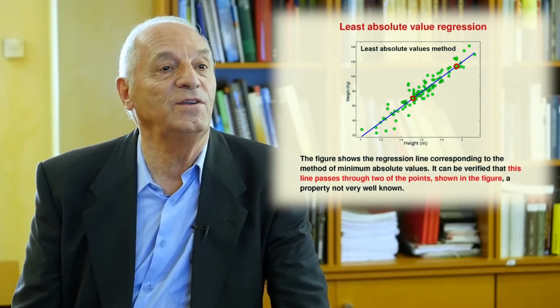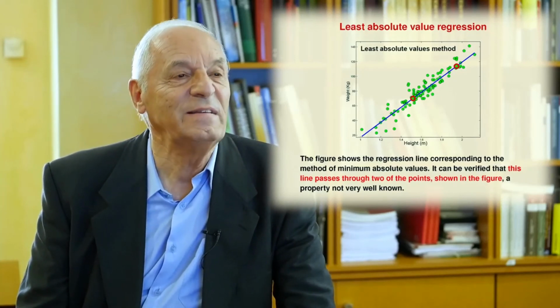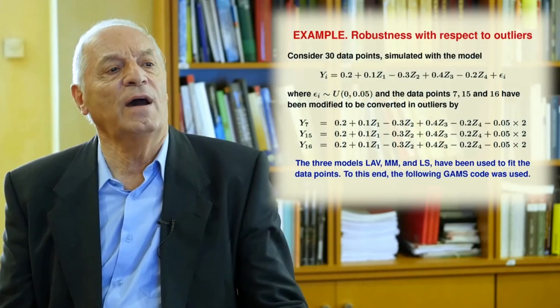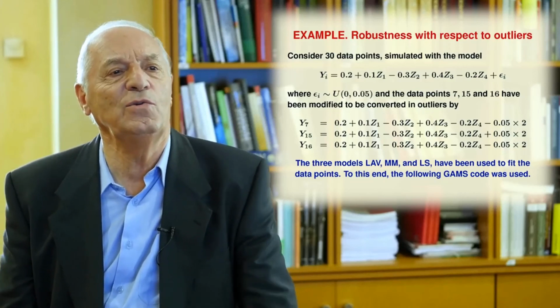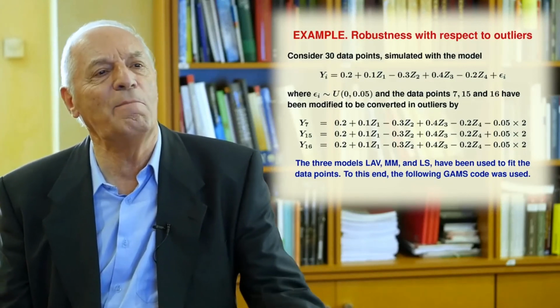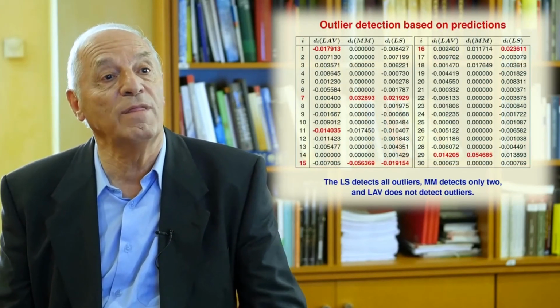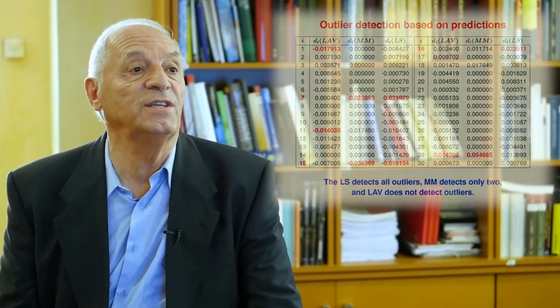And finally, and this is really my final, we are going to use a regression example in which we add artificial outliers. We are going to use all these methods and we are going to compare them, and you will see what are the advantages of one or another method to be used in each case. And this is the end of my summary about this course.